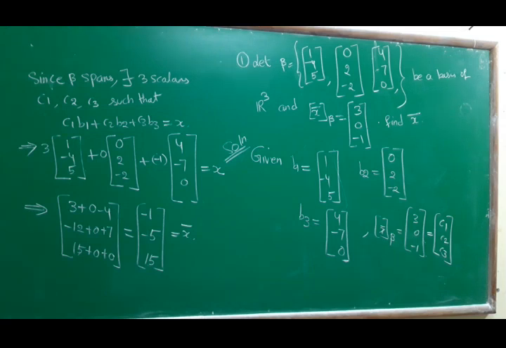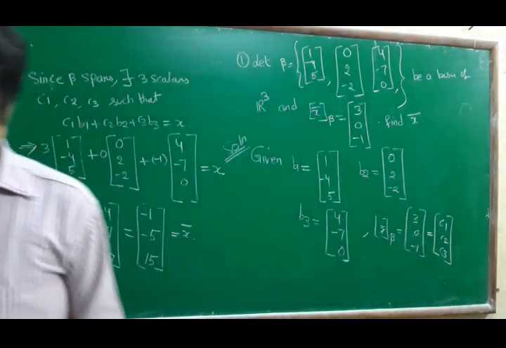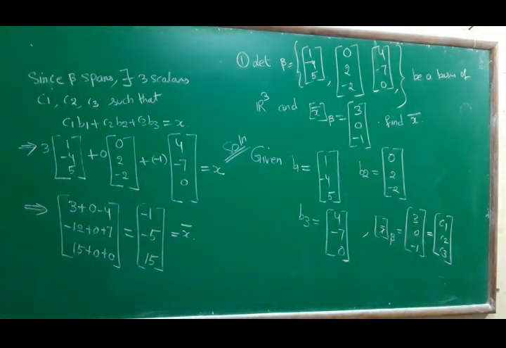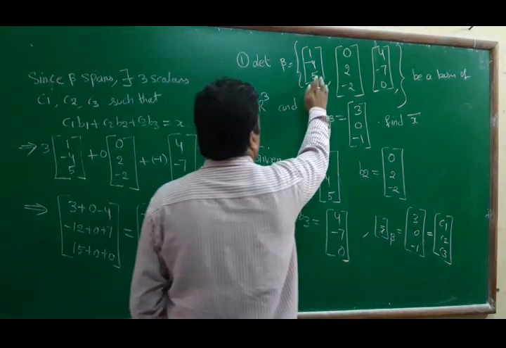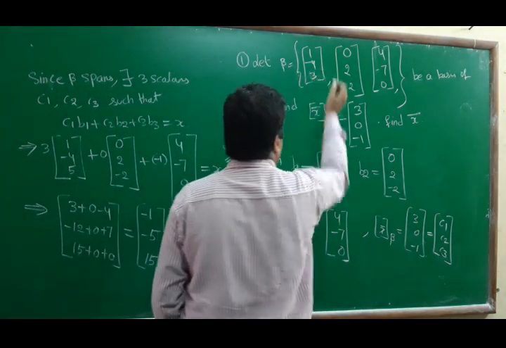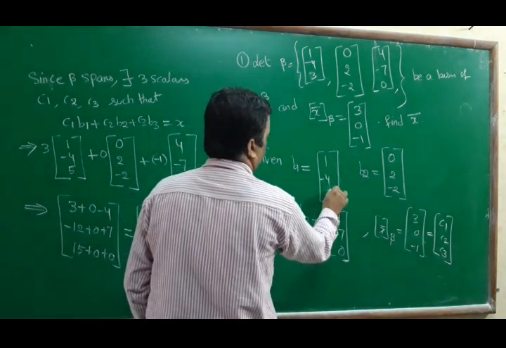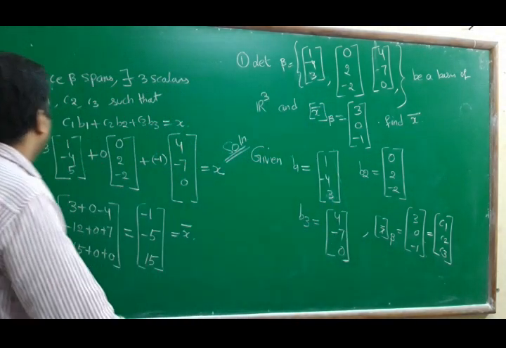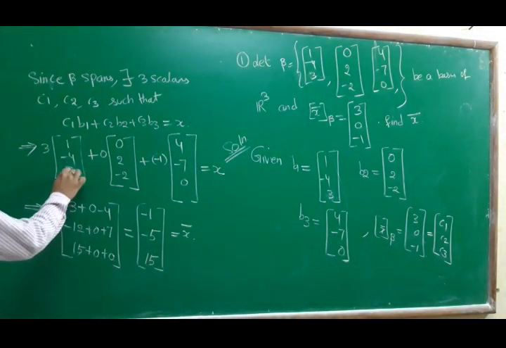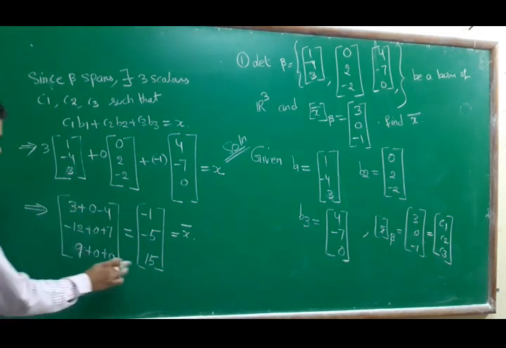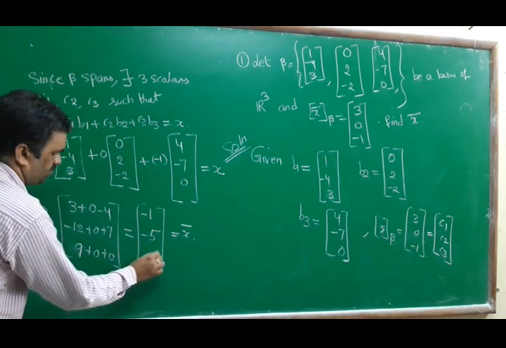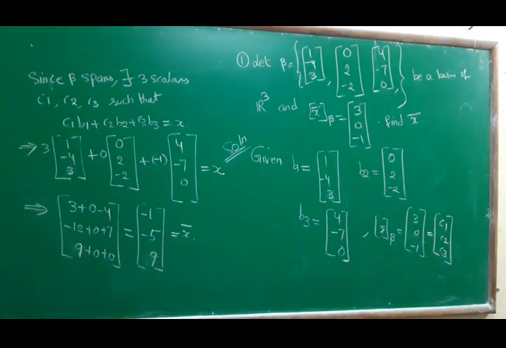For example, a small change is there in the question. This is 3 in the textbook, we have 3, nothing but this is 3 we have, and this we have 3. These are 9. So the answer is minus 1, minus 5, 9. That's all. Nothing is there.